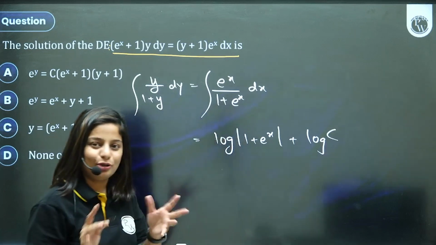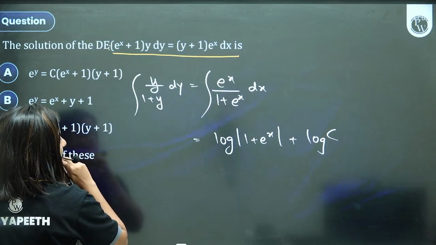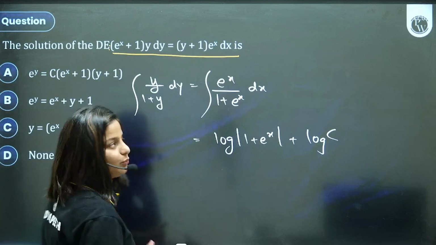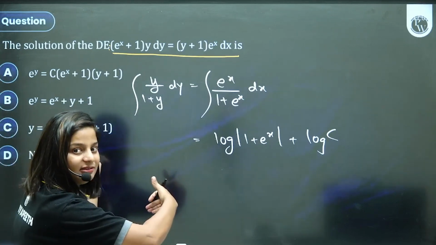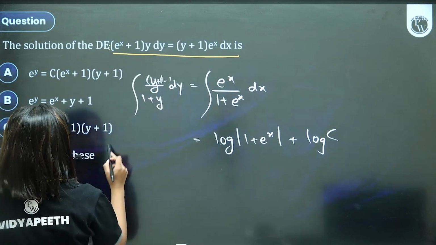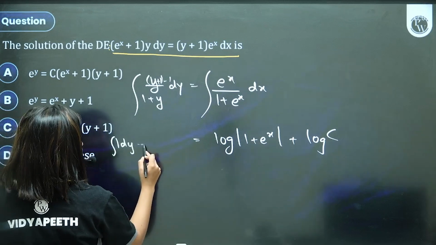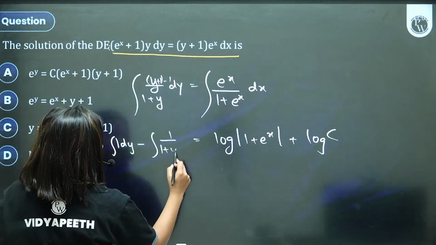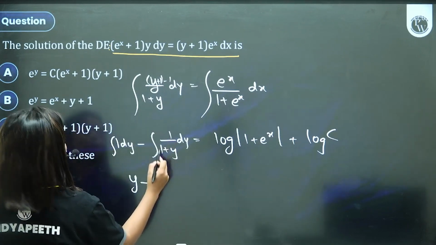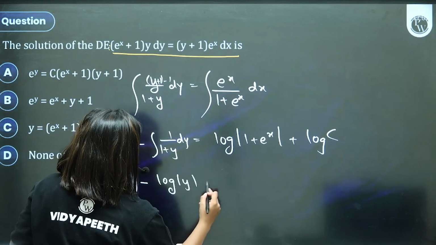So you see, you can always change the constant. What do you do here? Just add and subtract 1 and separate. What we did exactly in the previous question. Add 1, subtract 1 and take the term separately. So the first term cancels, we'll be left with only 1 dy, and second term minus 1 upon 1 plus y dy. Integral of 1 is y, integral of 1 upon 1 plus y is log mod of y.